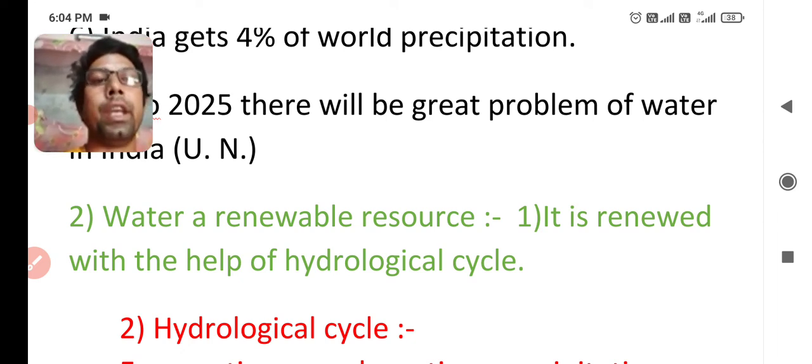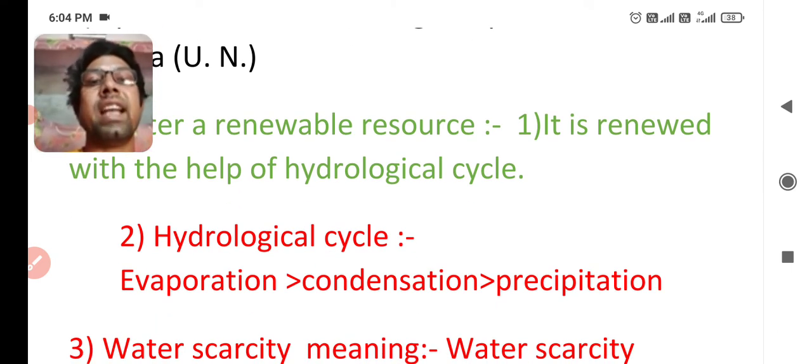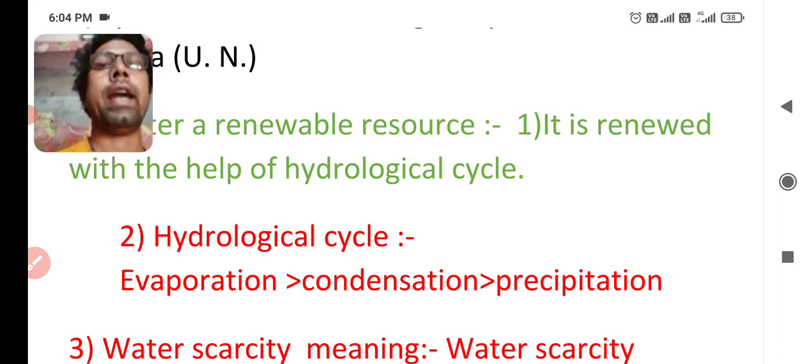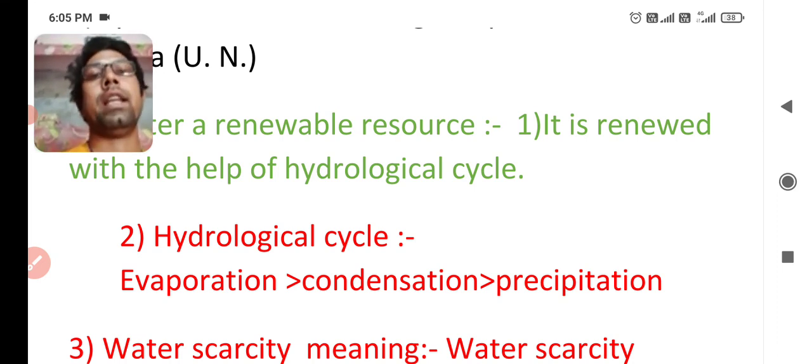The second point of today is it is renewed with the help of hydrological cycle. I think you know this point earlier. You also learned this topic in science. So you know that in hydrological cycle, there is evaporation and next condensation and next precipitation. This is the hydrological cycle of the water. First one is evaporation process, the next one is condensation process, and the final is precipitation process. And now this process acts again and again. So that's why we can say that water is a renewable resource. I think you got this point.